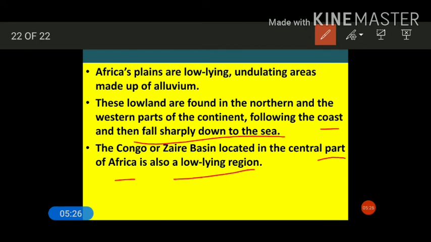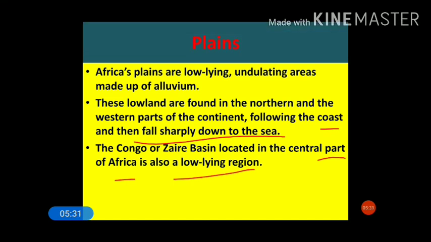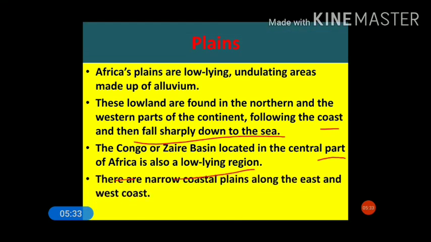Now, up to this point we have discussed the plains. The last point is that there are narrow coastal plains along the eastern and western parts. The majority of Africa is covered by deserts, plateaus and some highlands, and a very small portion is covered by plains. The important one is the Zaire Basin, which lies in the central part of Africa.